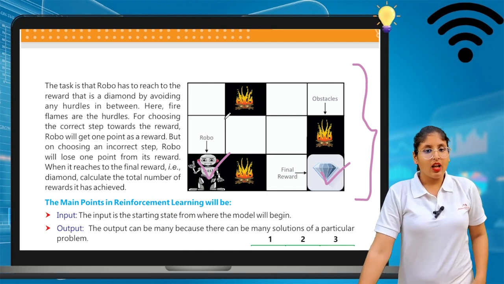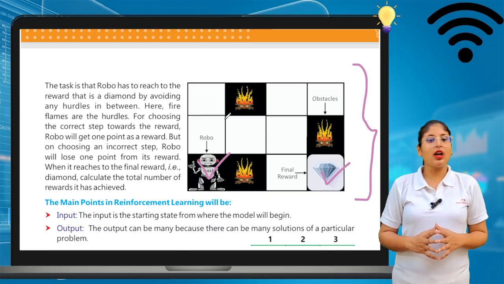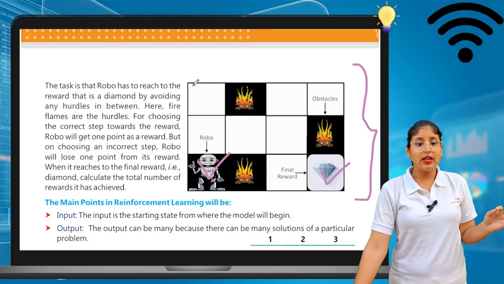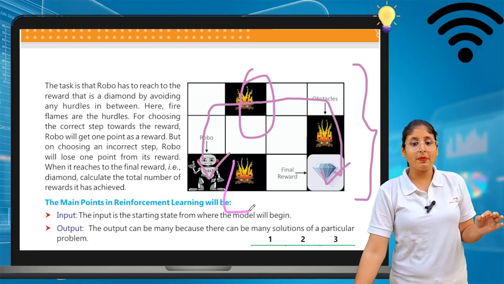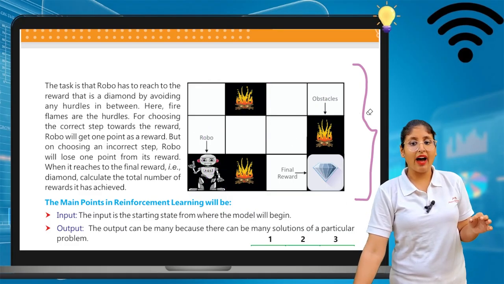Okay. So the task is that Roba has to reach the reward, that is a diamond, by avoiding any hurdle in between. Say Roba has to reach the diamond, but the obstacle is fire. They do not want the fire. How can they reach the diamond without getting burned? So you don't have to burn the Roba.